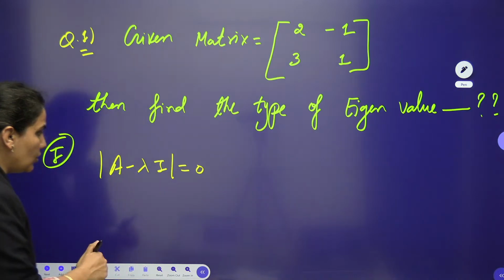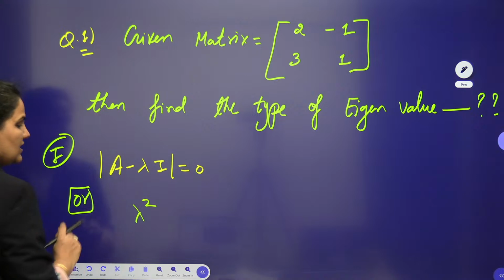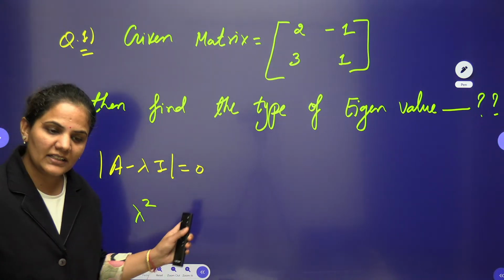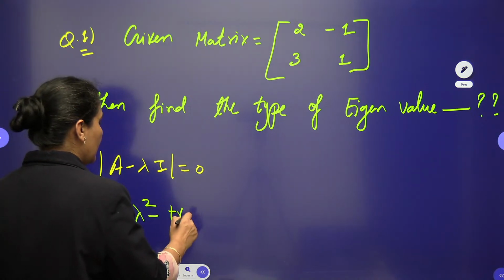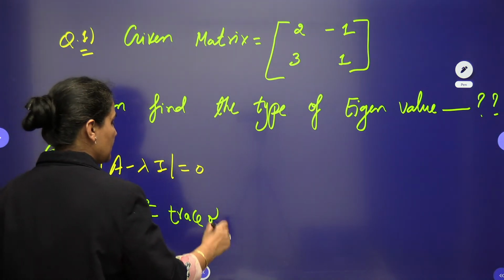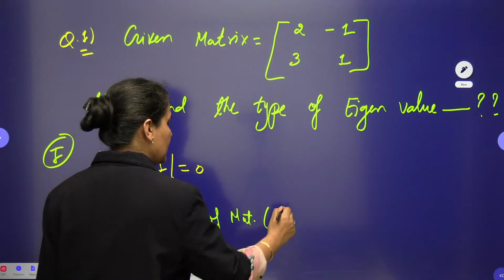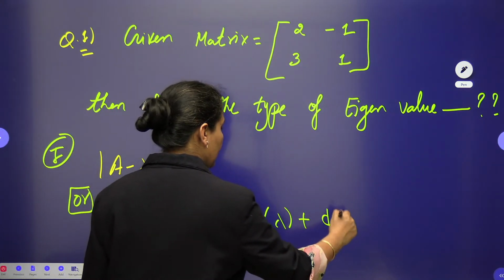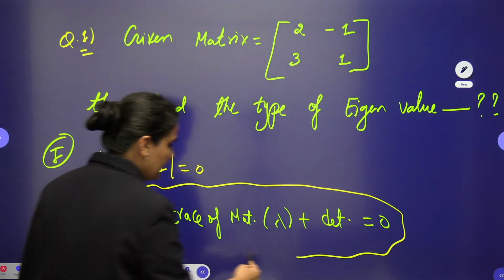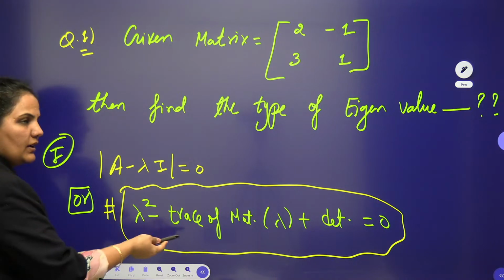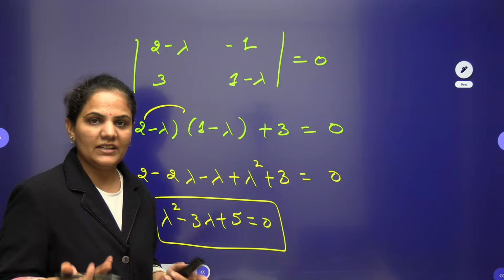Very easily we can approach it. If you want to go direct, as I told you, we can go with the shortcut of the characteristic equation, which you can write down as lambda square minus trace of the matrix multiplied with lambda plus determinant of the matrix is equal to 0. This is the shortcut of the characteristic equation. You can directly use this one also. So now I am having a quadratic equation, I need to solve this one.